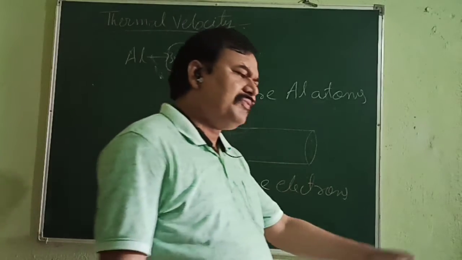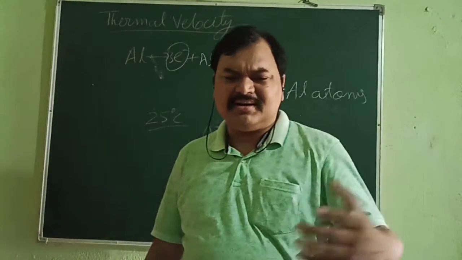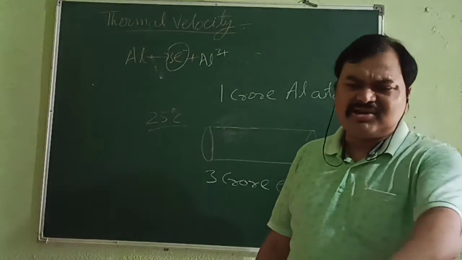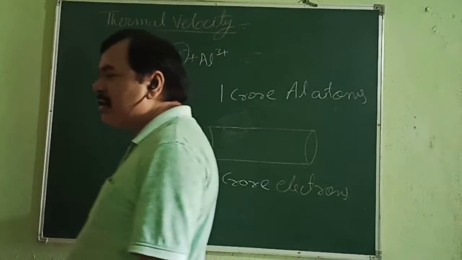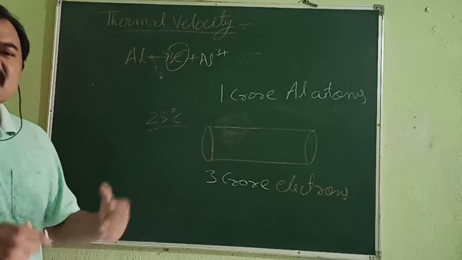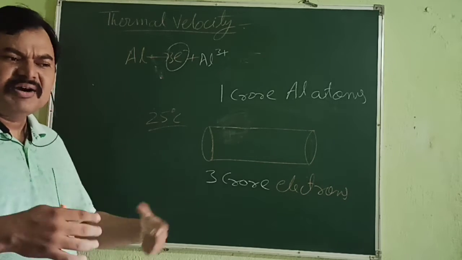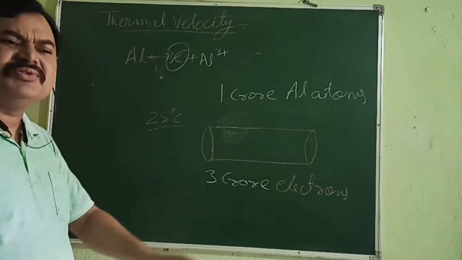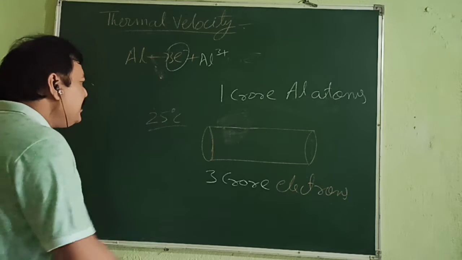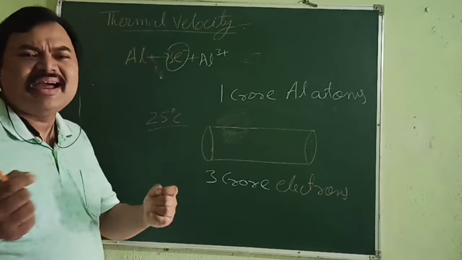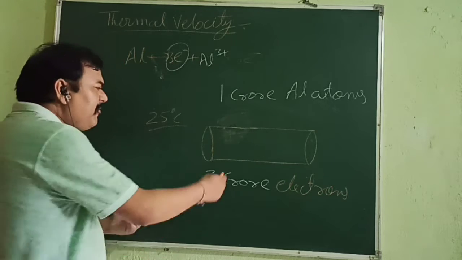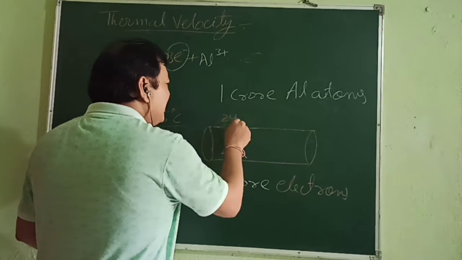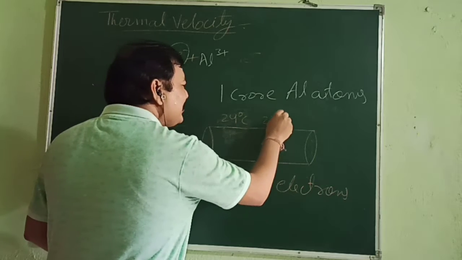If the conductor is kept in the shade and you touch it, it appears a little cool, no? That means, due to its conductivity of heat, whatever heat it gains, some of the heat it loses to the surroundings. That's why its temperature is a little less than the surrounding temperature. So if the surrounding temperature is 25, we can say it may be 24 or 23 degrees Celsius.